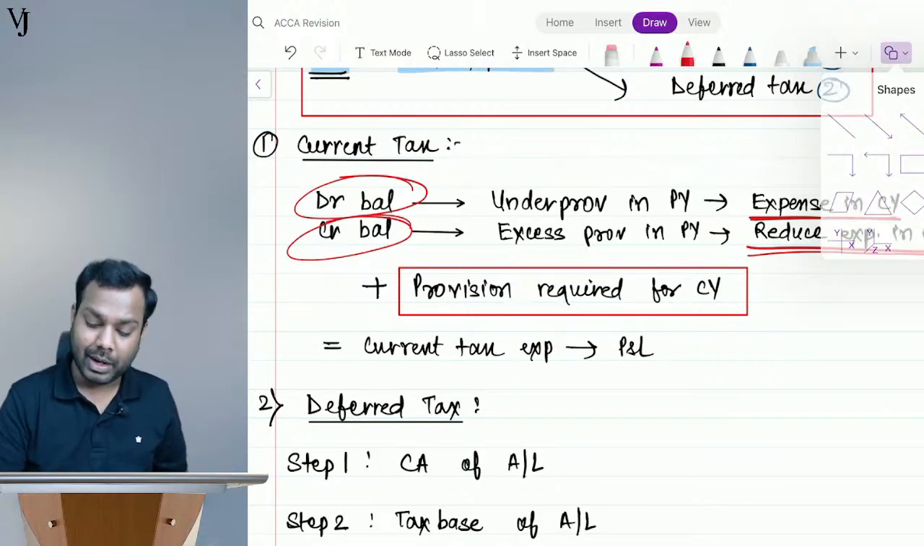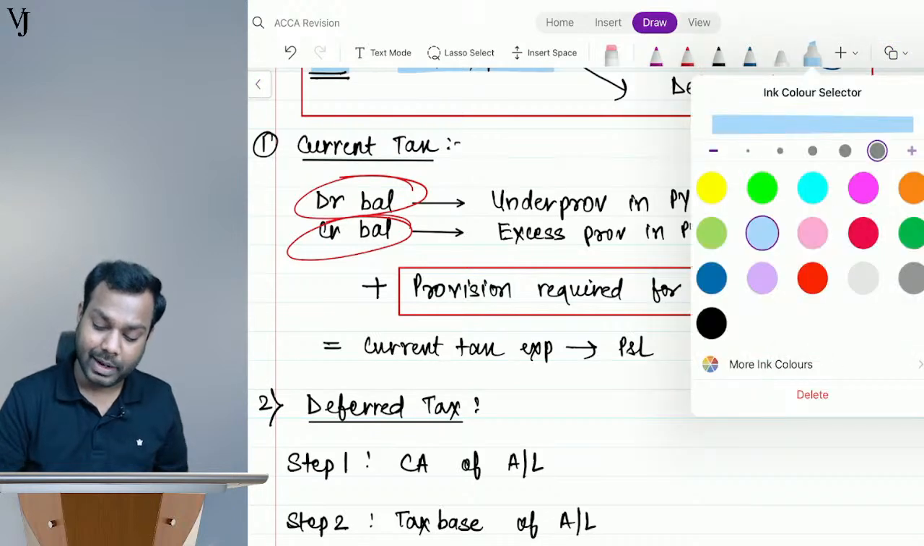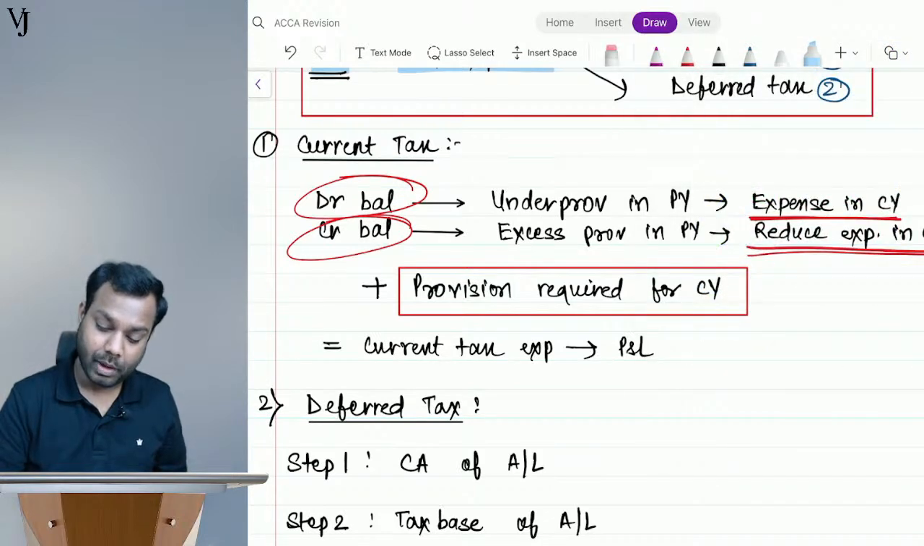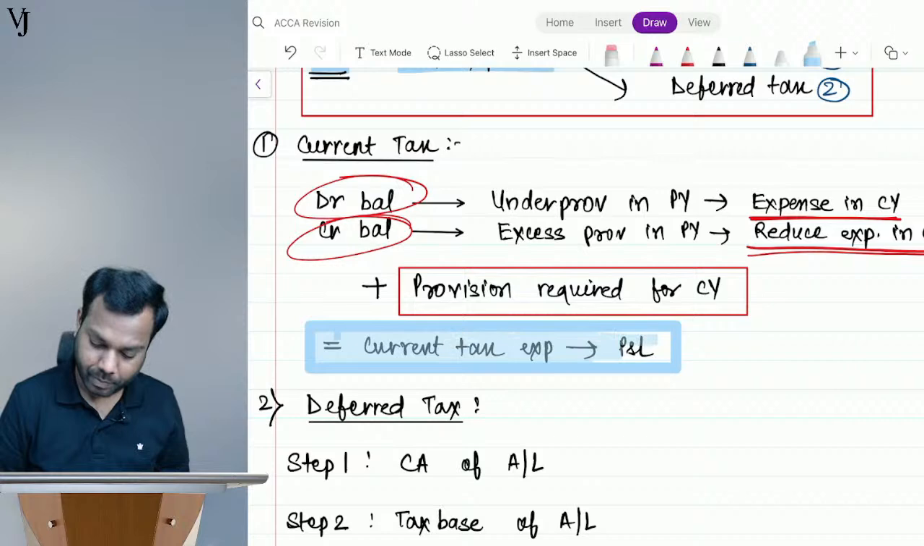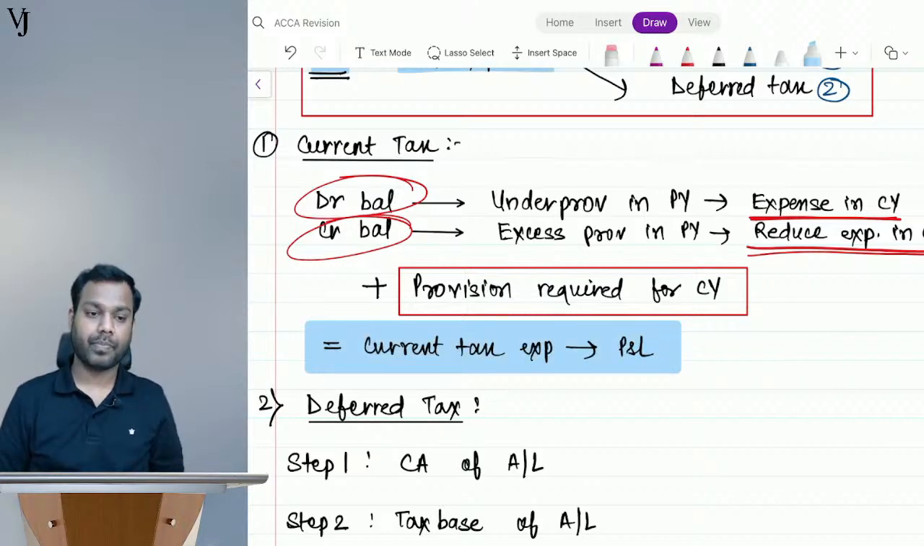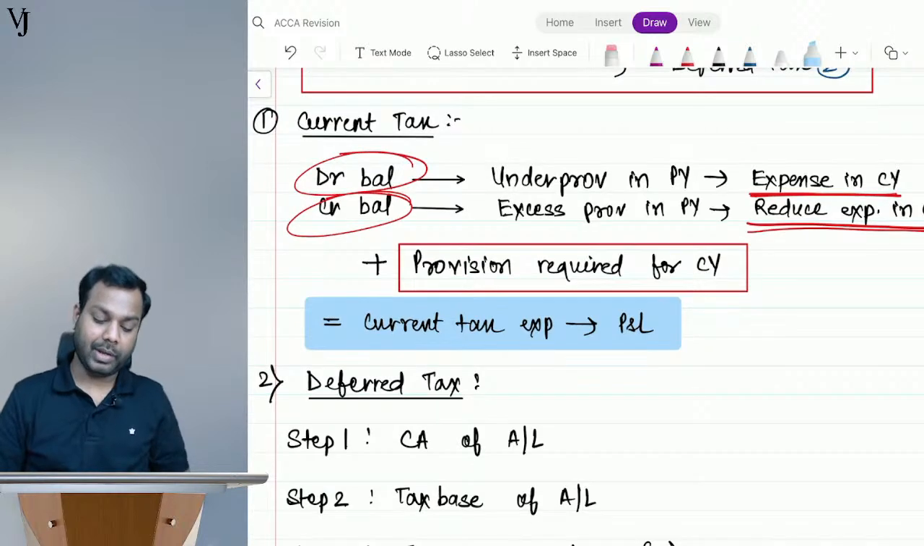Tell me, guys, is it clear, everyone? Current tax is clear, everyone? Come on, guys, tell me, is current tax clear to everyone?